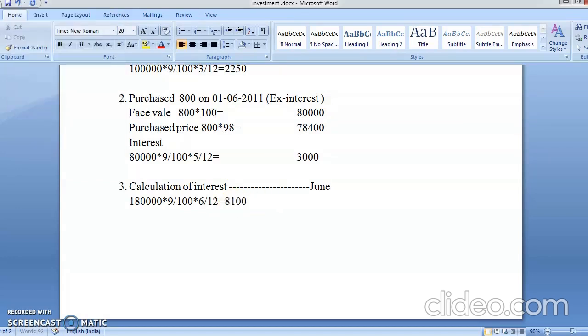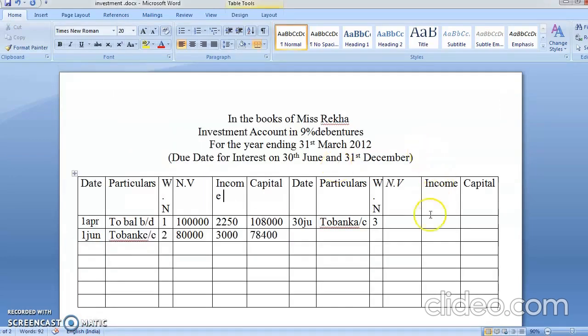8,100. So your interest is how much? 8,100. So interest will come as 8,100. Have you understood this, students? Clear cut now? Let's go ahead.